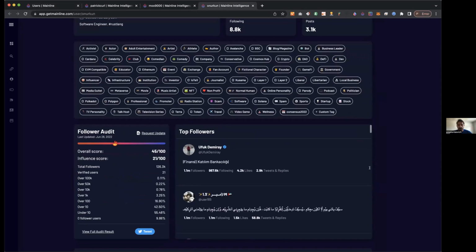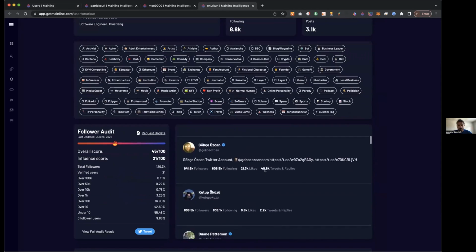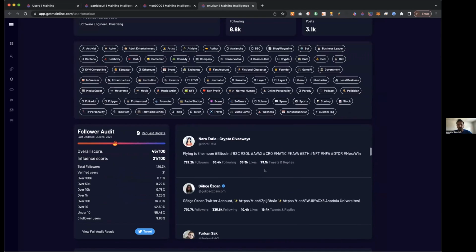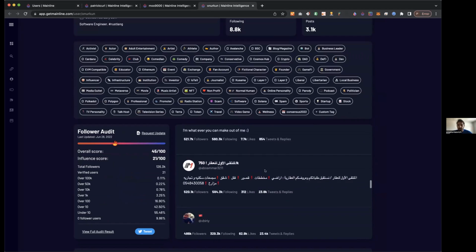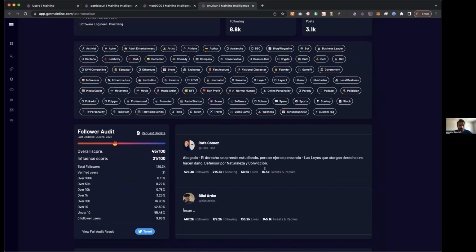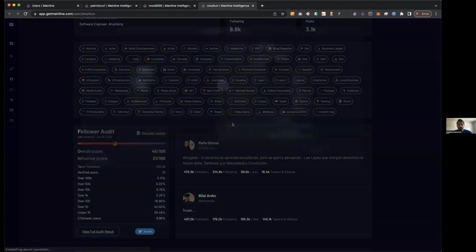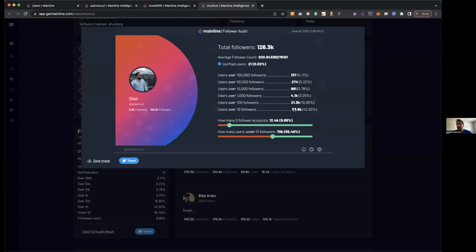Sure. So I don't recognize these names here, but a couple of verified accounts. Looks like a lot of foreign accounts. But it looks like on the left, half of his accounts have under 10 followers. So yeah, we can actually look at his audit result there. So this is the follower quality audit result, and it gives you an idea of mostly just the ranges of his followers, right? In a sense, for how many followers do they have, right? So looks like he has 21 verified users out of 126,000, which is pretty low.